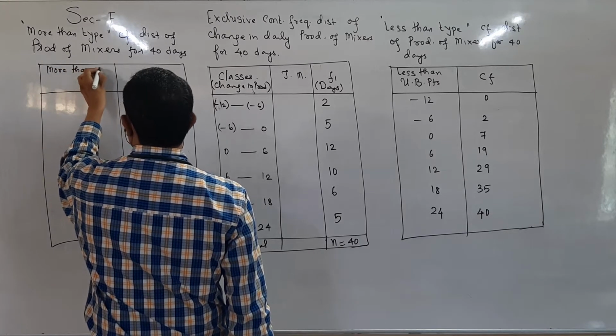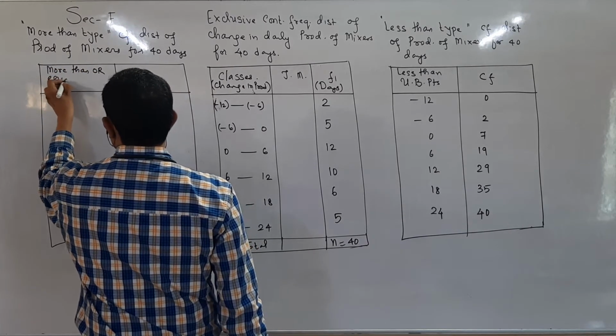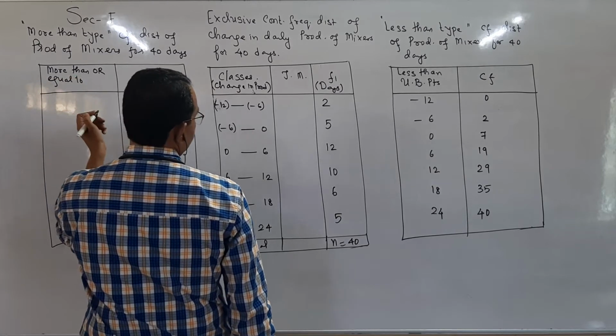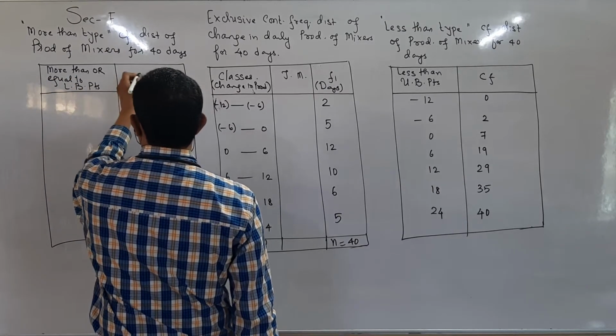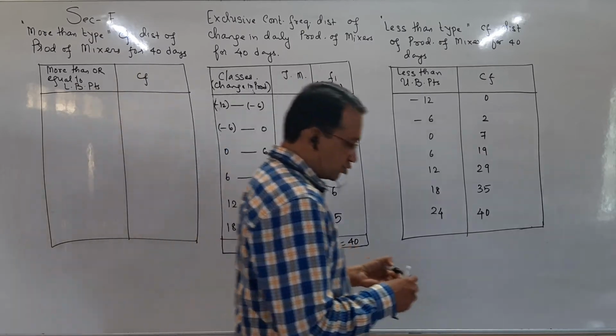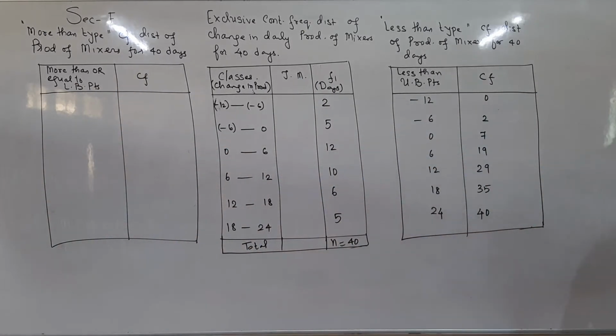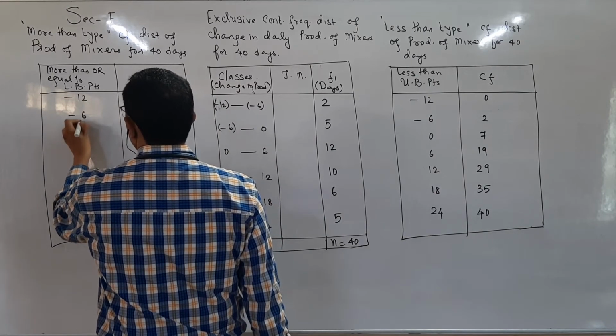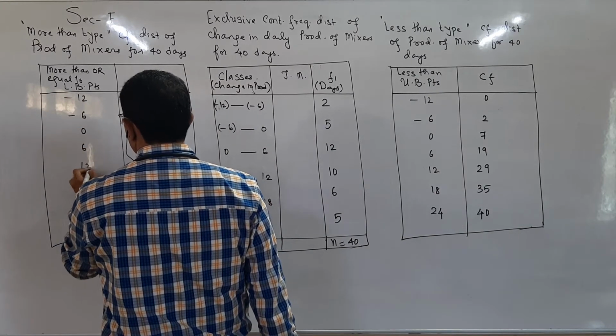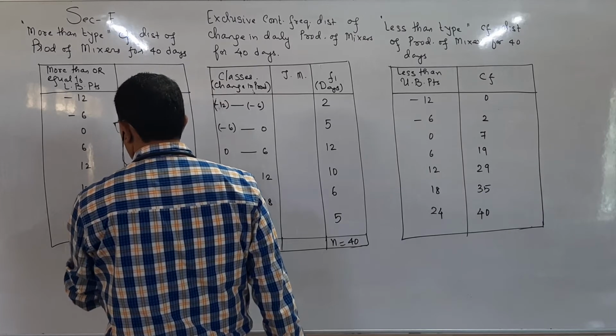More than or equal to. The second column is students, corresponding cumulative frequency. Students, here also we write all boundary points: minus 12, minus 6, 0, 6, 12, 18 and 24.